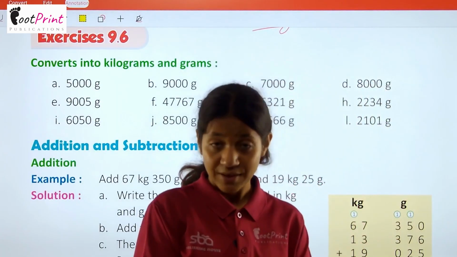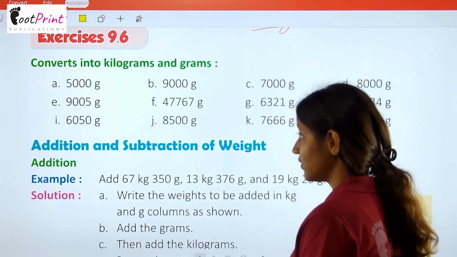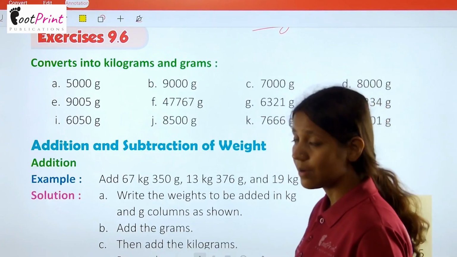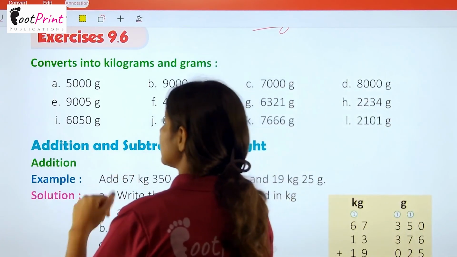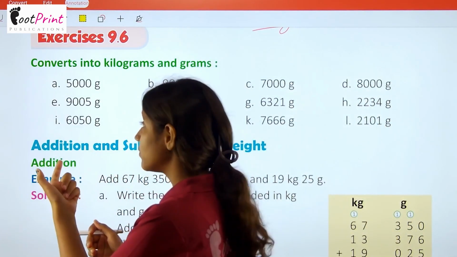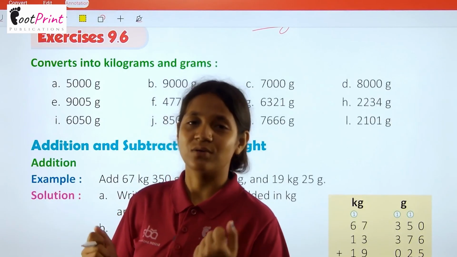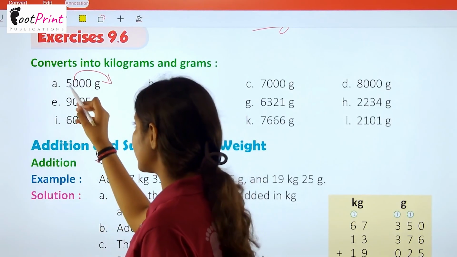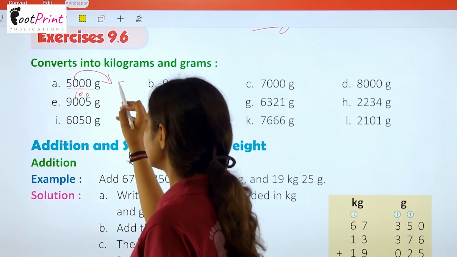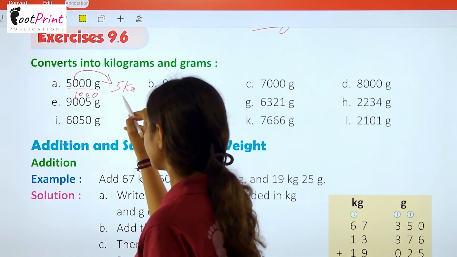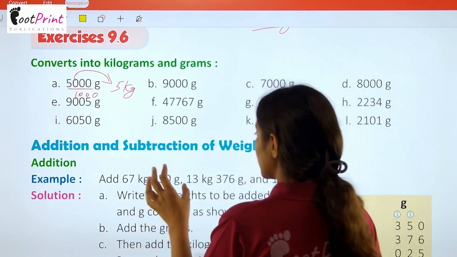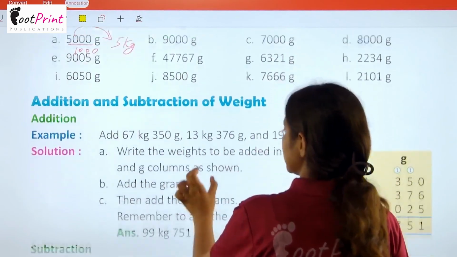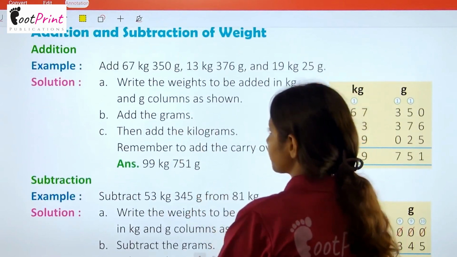Now we have exercise 9.6 of this chapter: convert into kilograms and grams. First is 5000 gram. So this is gram. We have to convert this into kilogram. To convert this into kilogram, we just divide this by 1000. It will be 5 kg. Okay. This is how you will do the rest of this question as well as the exercise.